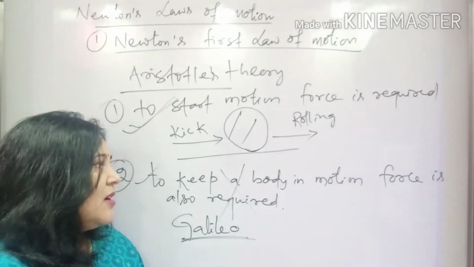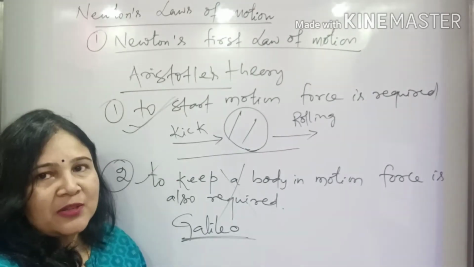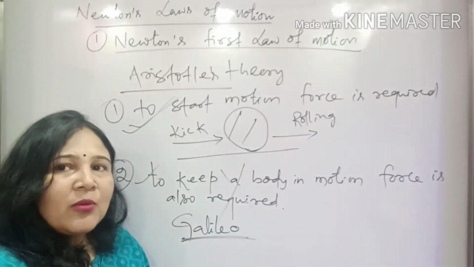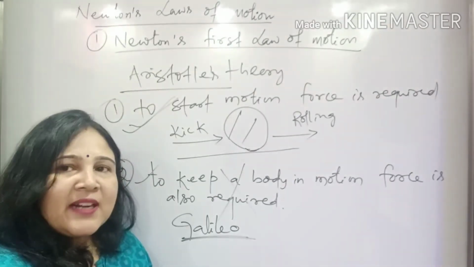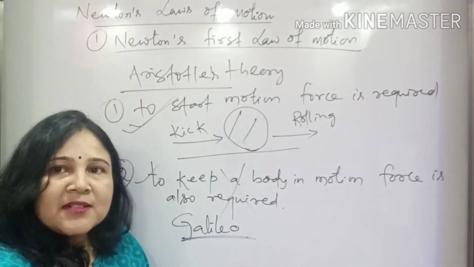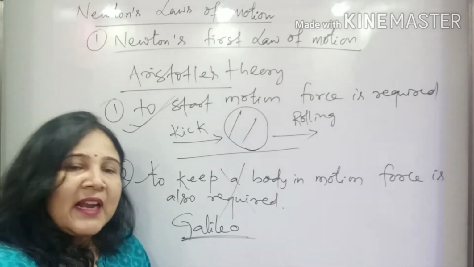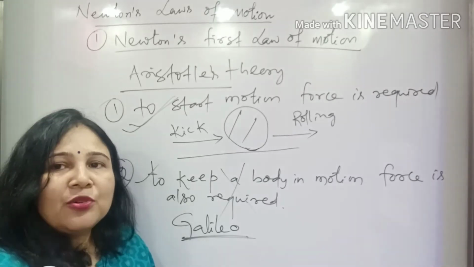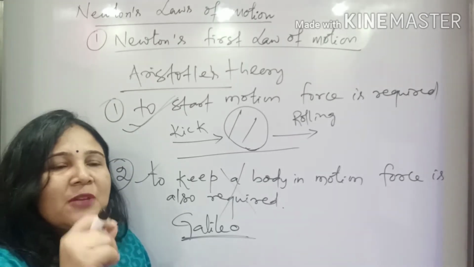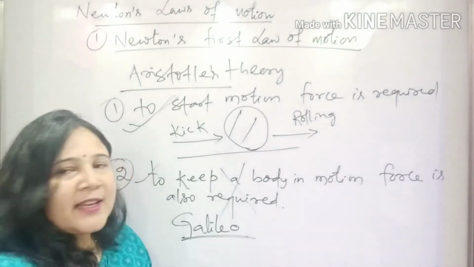But to keep a body in motion, a force is required is a wrong statement. Why did he say that? According to him, if a body is at rest, it will remain at rest. If a body is in uniform motion, it will continue to be in uniform motion. You don't need to apply any force to keep it in that uniform motion. Why did he suggest this?